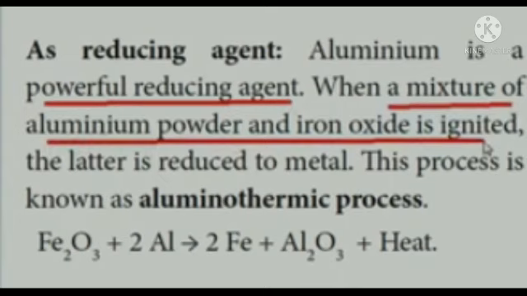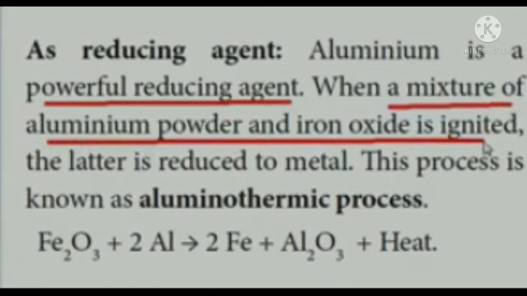In the smelting process, we studied that the metallic oxide is reduced into metal. Metallic oxides are reduced into the metal. For this reducing process, we can use aluminium. See here, iron oxide is given. Iron is combined with oxygen in the form of oxide. Now I'm taking the iron oxide and adding aluminium powder. A little amount of aluminium powder is added to the oxides of iron and heated.